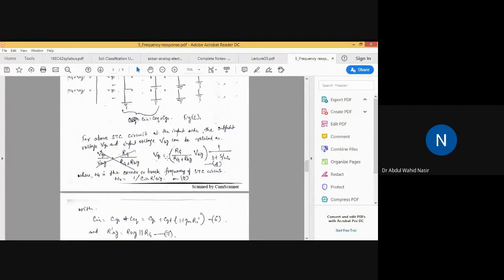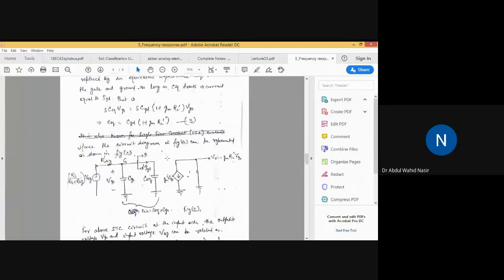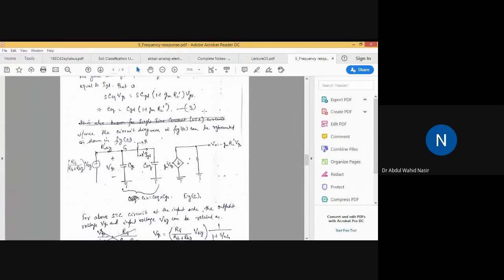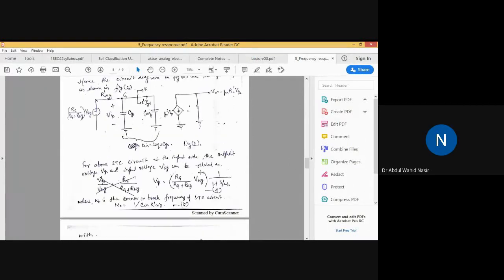The important thing in this topic, the tricky part, is how to find the C equivalent. We can do that using equation 3 and also equation 4. How do you get equation 4? If you have studied the STC circuit, the single time constant circuit, where you have a component R and C, the voltage across the capacitor is as follows.